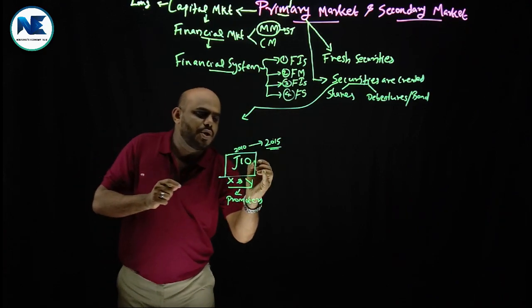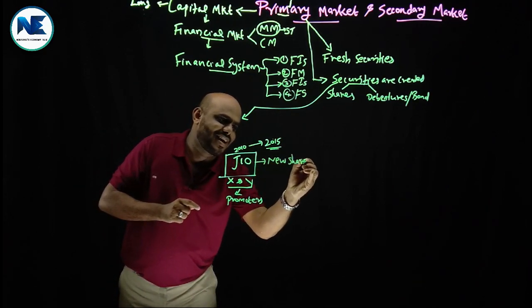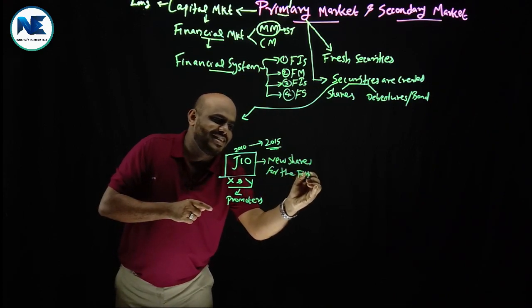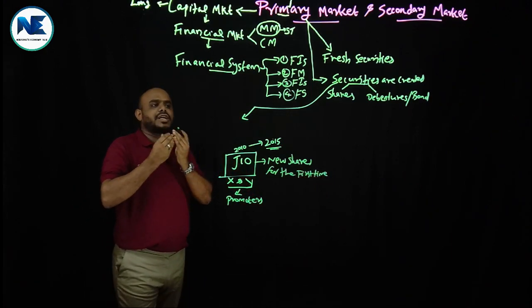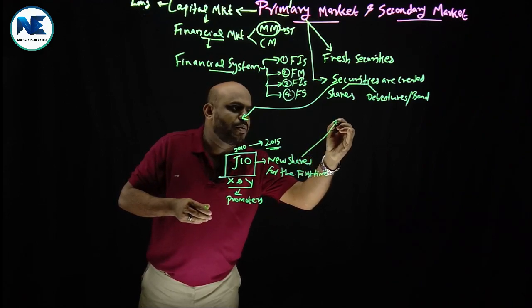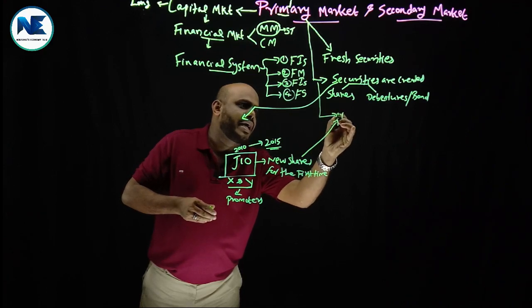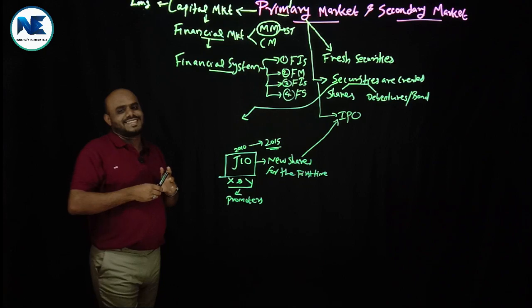Why? Jio actually issues new shares, right, for the first time. See the key term, keyword: for the first time. That means the new shares are issued in the market for the first time. It is known as IPO, initial public offering.